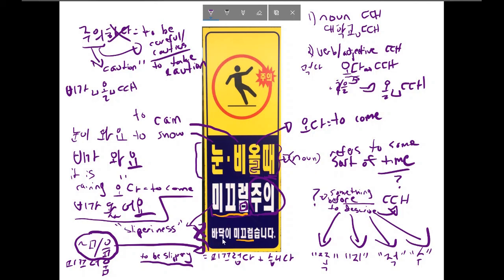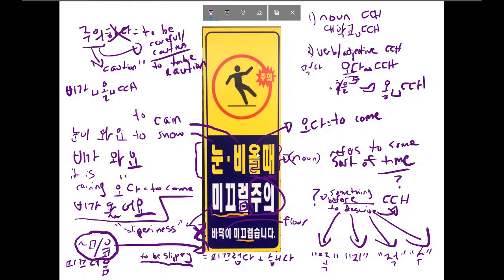Finally, the last word on this sign that we don't know is just this padak here, and there's nothing special about this. Padak just means floor. And if I put everything together, I haven't really talked about this dot, but this dot is basically just meaning or, saying this or this. It's not really something you see in a lot of Korean writing, but you do see it on signs sometimes just to simplify it. There is a way to say or in Korean, but instead of saying that, they're just using this dot.